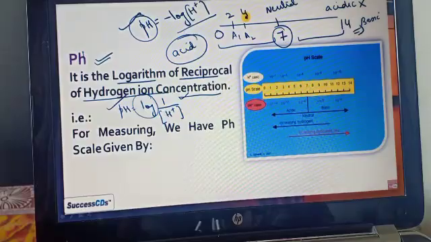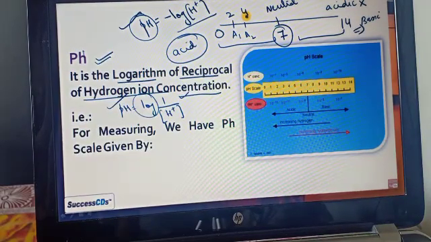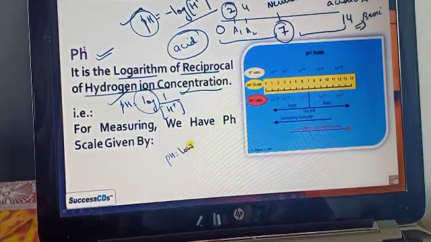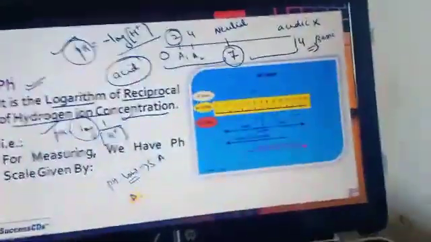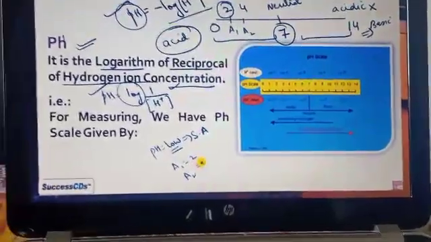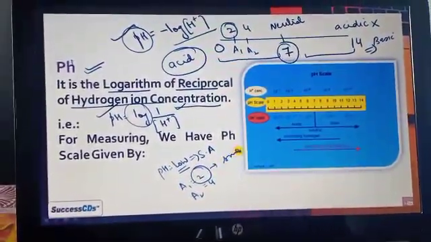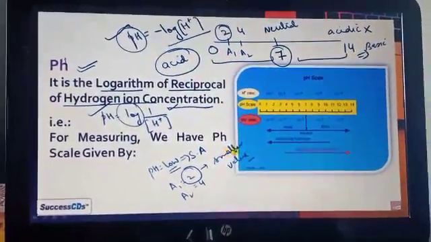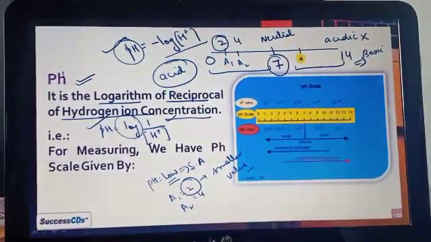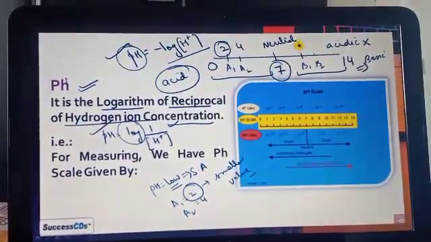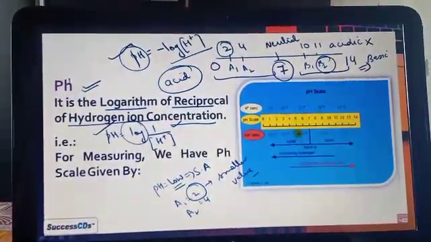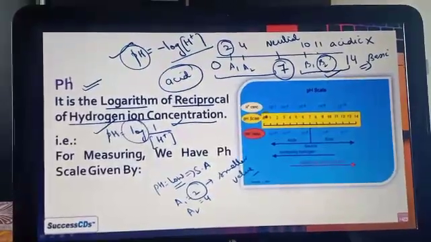Suppose we have two acids, one with a pH of 2 and one with a pH of 4. Which is the stronger acid? In the case of acids, the one with the lower value is stronger. So the acid with pH 2 is the strong acid, and the acid with pH 4 is weak as compared to it.